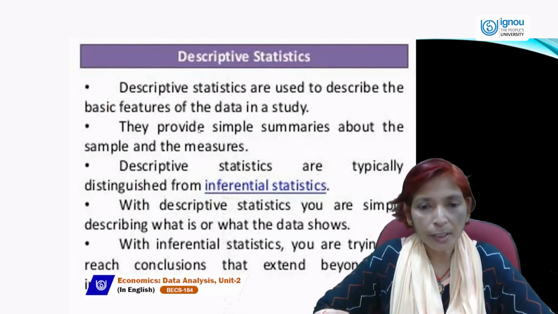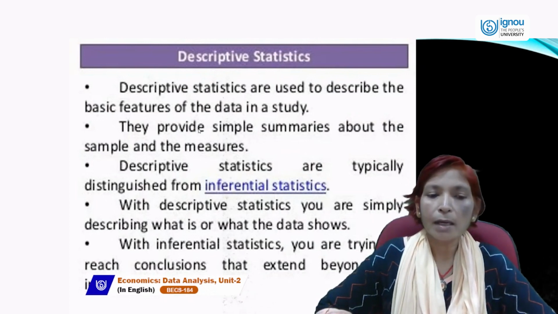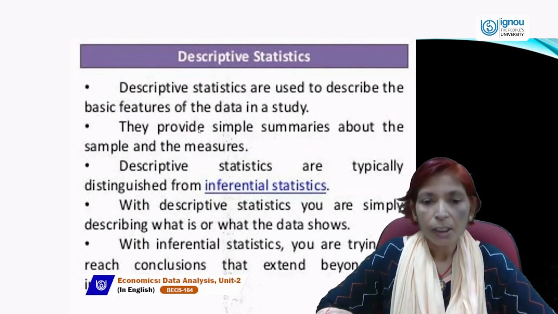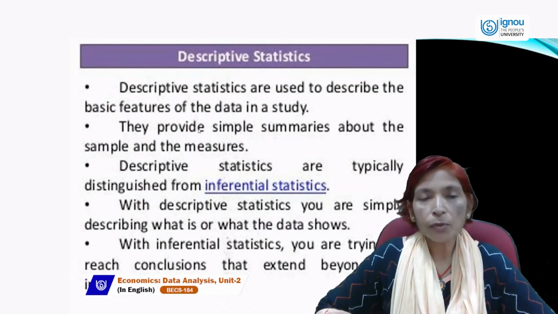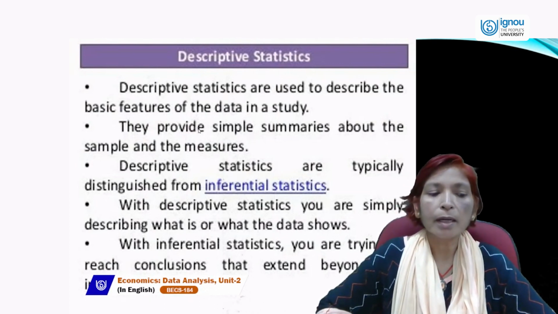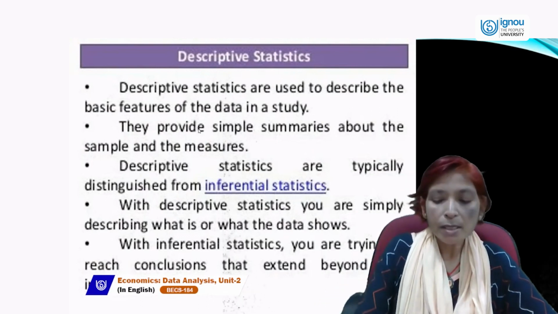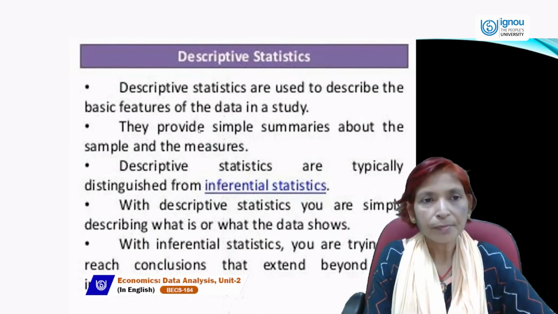With descriptive statistics, we can simply describe what the data shows. But in inferential statistics, we are trying to reach conclusions that extend beyond the immediate data alone. So this is the meaning of descriptive statistics.